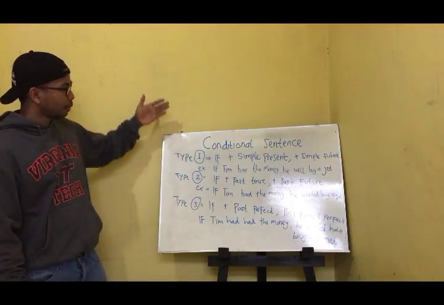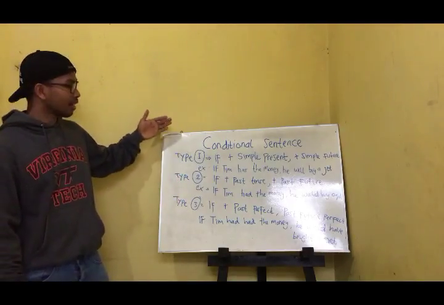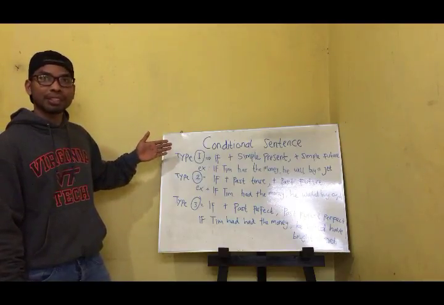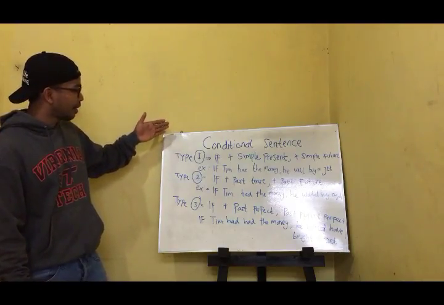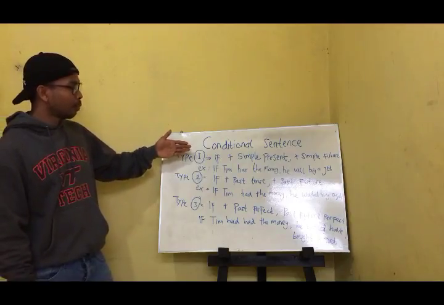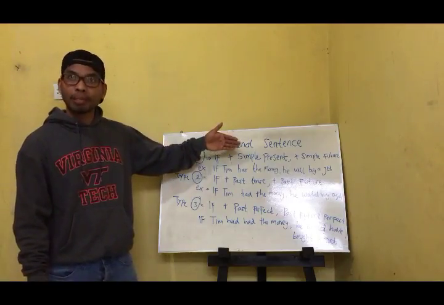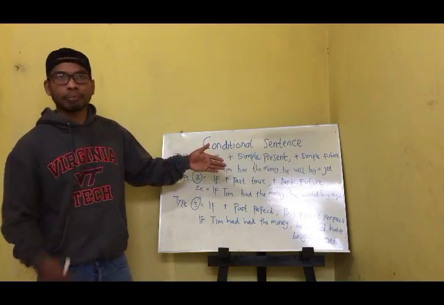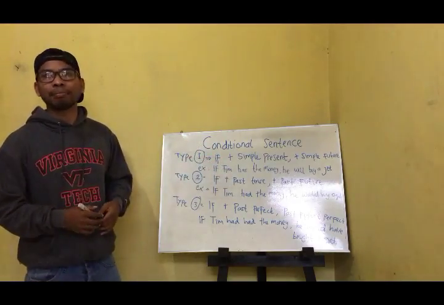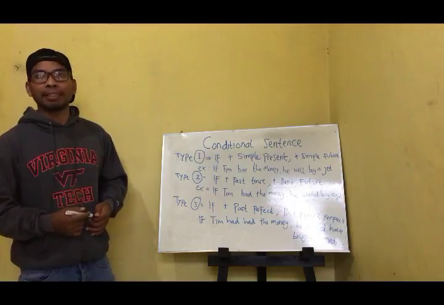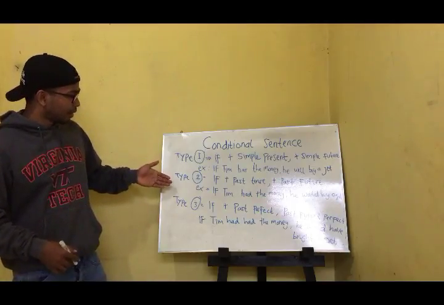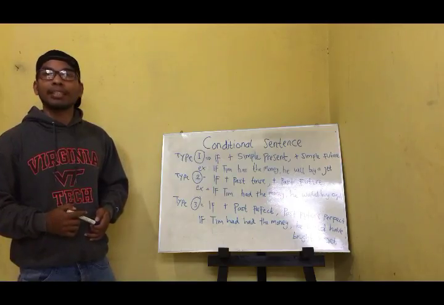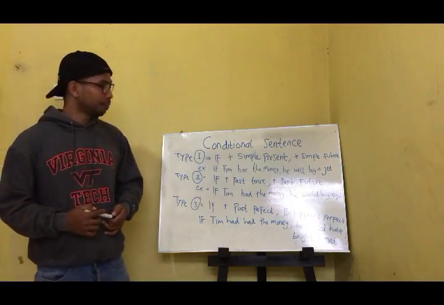So guys, we have three types of conditional sentence, and the first one is type 1, which is still possible, and then type 2, possible but unlikely to happen. And then type 3, it's impossible because it's something in the past.